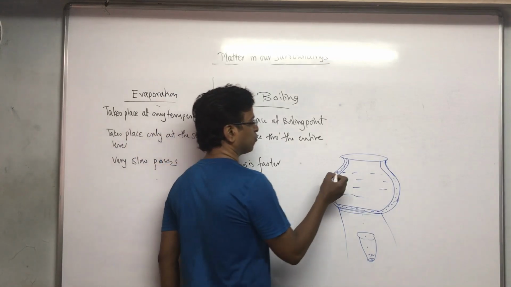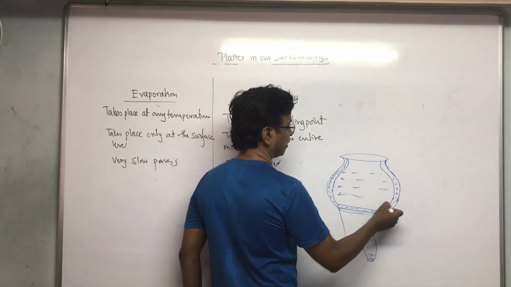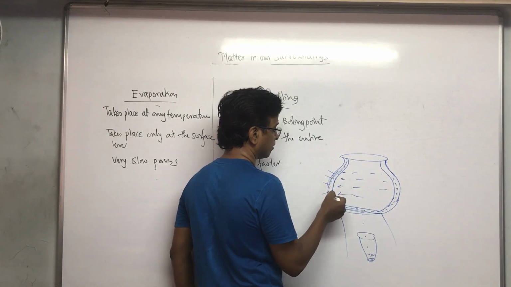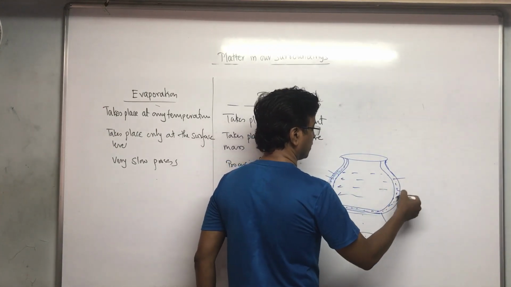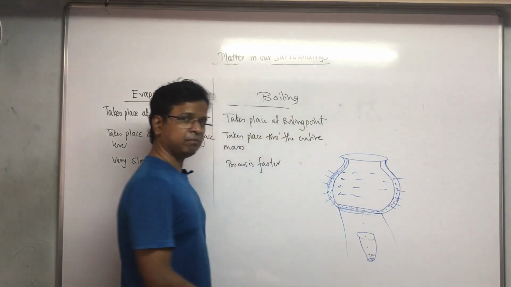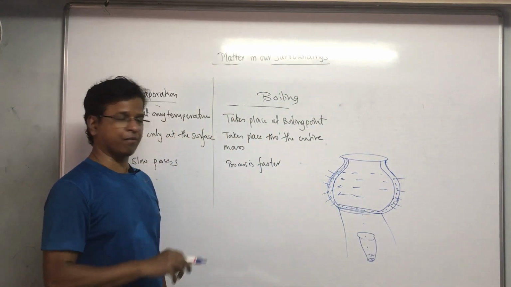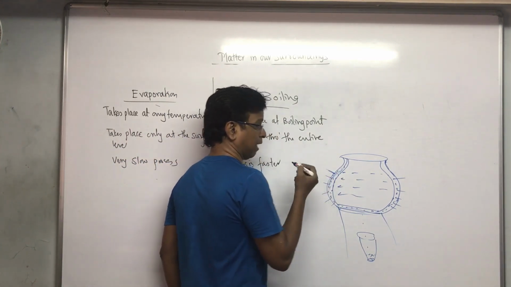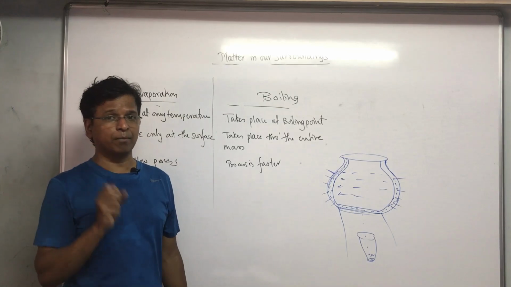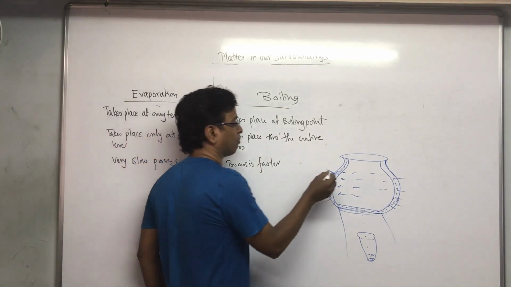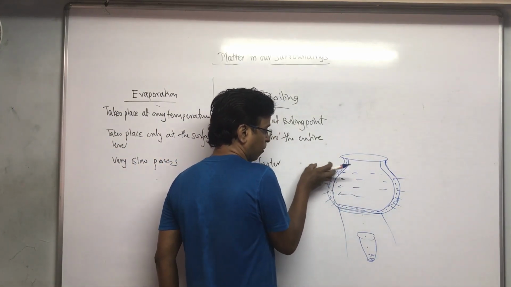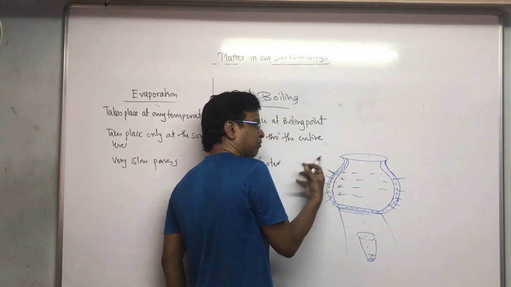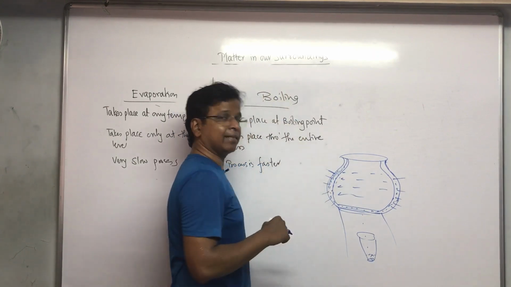Now this water which is over here also undergoes evaporation from the surface of the pot. It is undergoing a slow process of evaporation. When it undergoes evaporation, as I told you, it will require some heat and it will absorb heat. From where will it get this heat? It absorbs heat from this water which is inside. It absorbs heat from here and then evaporates, gets converted into gas, and then it goes away. That is what is happening.